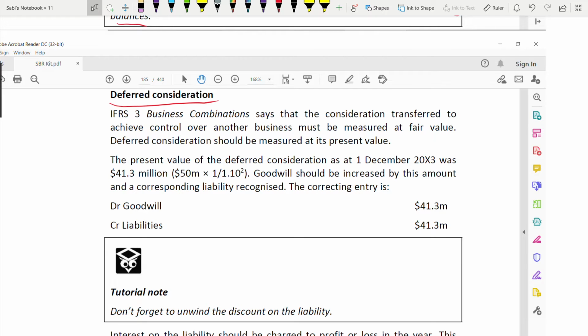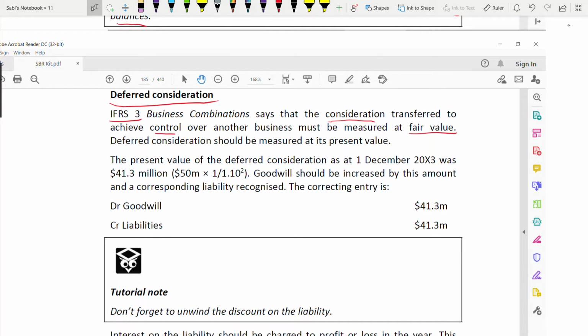Deferred consideration is dealt with under which standard? It is dealt with under IFRS 3. IFRS 3 means business combination. All business combinations relating to goodwill and consideration are under IFRS 3. So how do you start this answer? You need to say what the standard says. The standard says consideration transferred to achieve control over another business must be measured at fair value. The consideration transferred to achieve control, that is for the subsidiary, is measured at fair value.